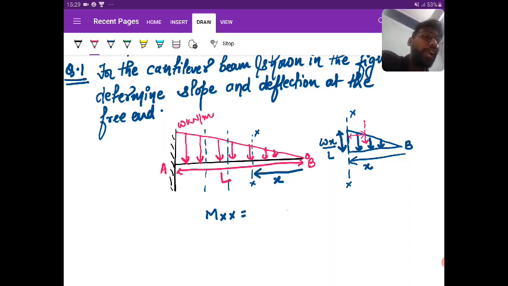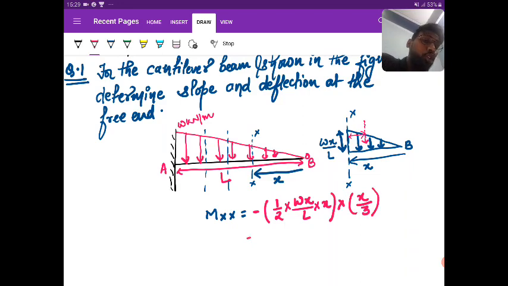It is clockwise, so it will be minus. What is the area of the load? Half into WH by L into H. And what is the lever arm? It is nothing but H by 3. Is it clear? So you get the value as minus WH cube by 6L. So this is the bending moment at the section HZ.